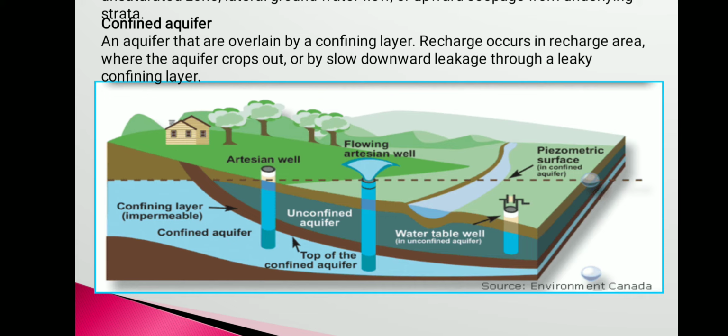Many times we can observe flowing wells, and those wells are definitely in the confined aquifer, and they intersect the surface below the piezometric surface, and naturally, without pumping, there is a flow of water. So the confined aquifer is more significant, that is more important.